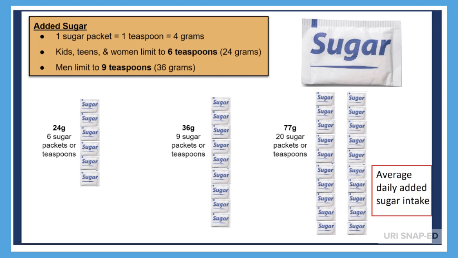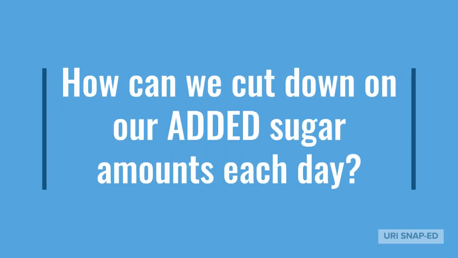Can you believe the average American consumes 77 grams of sugar, or 20 sugar packets a day from added sugar in foods and drinks? So how can we cut down on our added sugar amounts each day? Let's focus on our drinks and learn how to choose the healthiest drink options for our body.